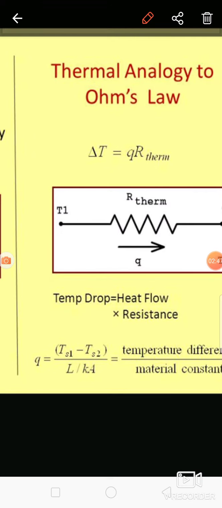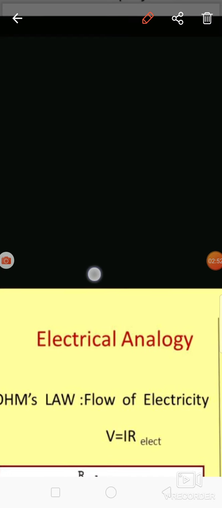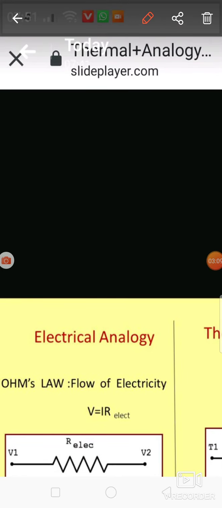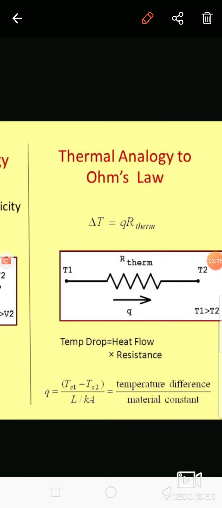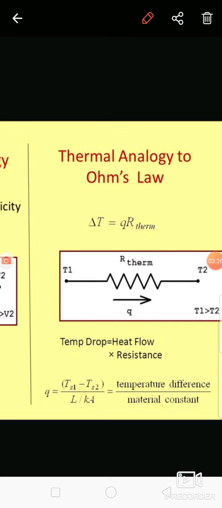So heat is flowing because of what? Heat is flowing because of the temperature difference. From this diagram, this is T1 and this is T2. Heat is flowing because of this temperature difference, and the resistance R opposes this heat transfer. So, like Ohm's law, we have to write the equation for the thermal system, that is the heat transfer system. So Q is equal to (T1 minus T2) divided by L by K. We have to rewrite Fourier's law of heat conduction in this manner.